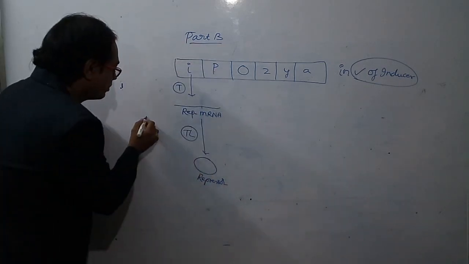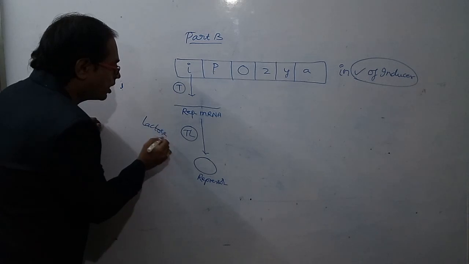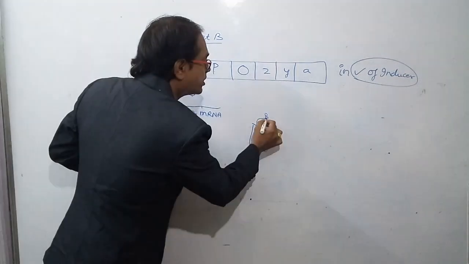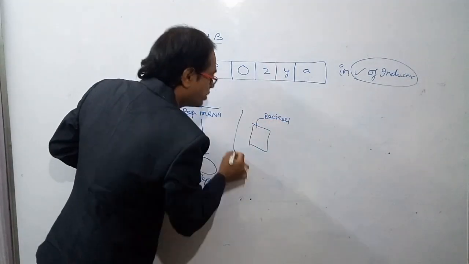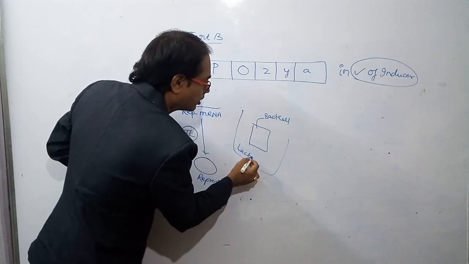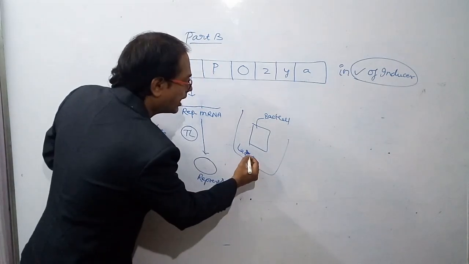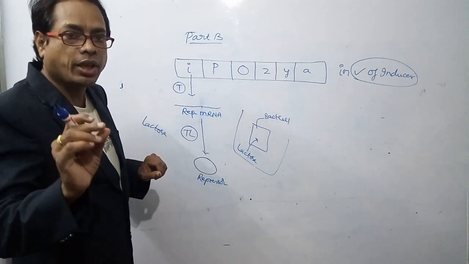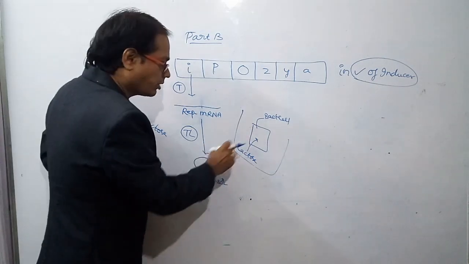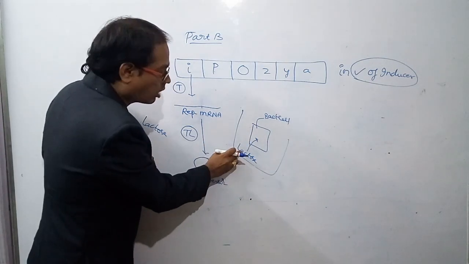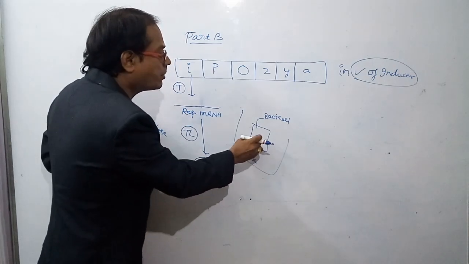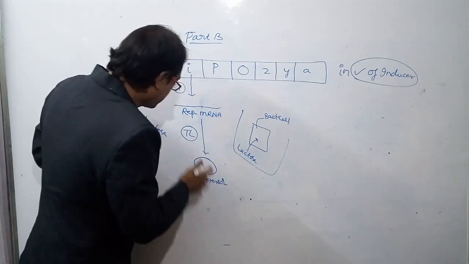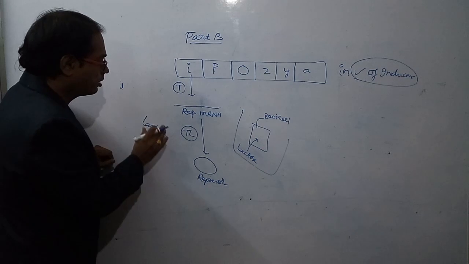Now lactose is introduced into the bacterial cell. That means this is a bacterial cell. These bacterial cells are placed in a medium called lactose. What happens is lactose enters into the bacterial cell with the help of an enzyme called permease enzyme. Like that, lactose from the outside medium enters into the bacterial cell.